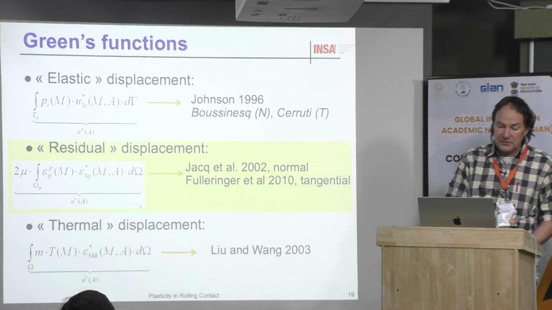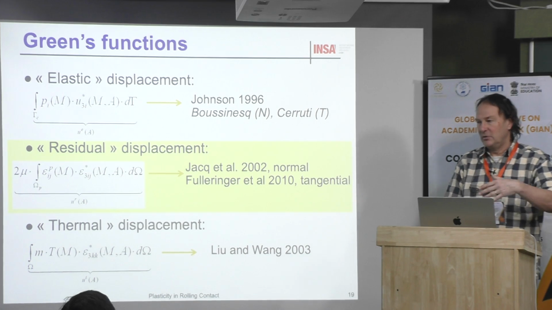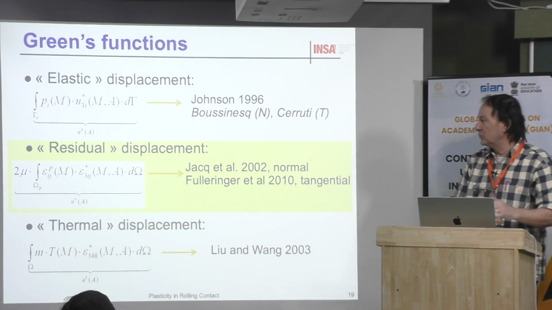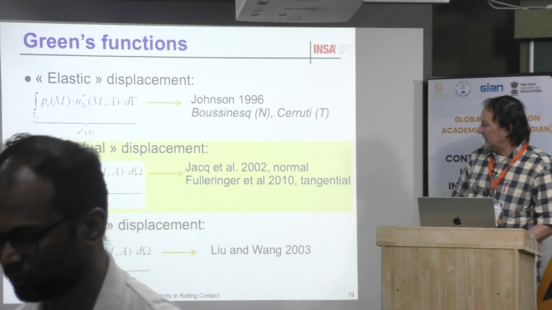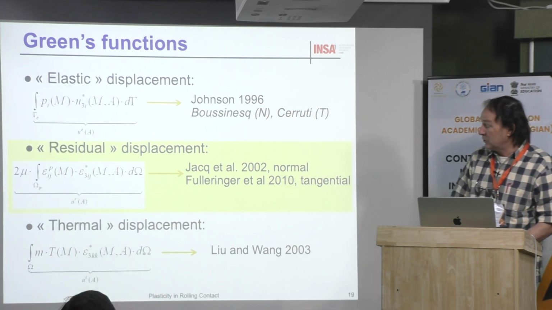Now here you can see Py. Py means that when you have P3, 3 is vertical, this is the pressure, and when you have P1 or P2, this is the shear stress. Or sometimes we call that Q1 or Q2. And everything has been done by Boussinesq and Cerutti, and this is also explained in the Johnson book.